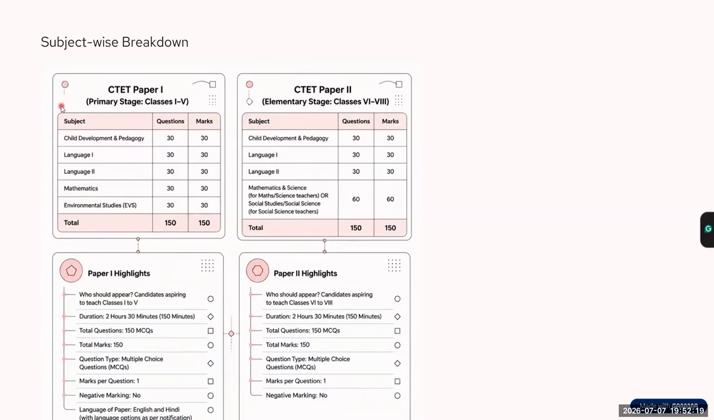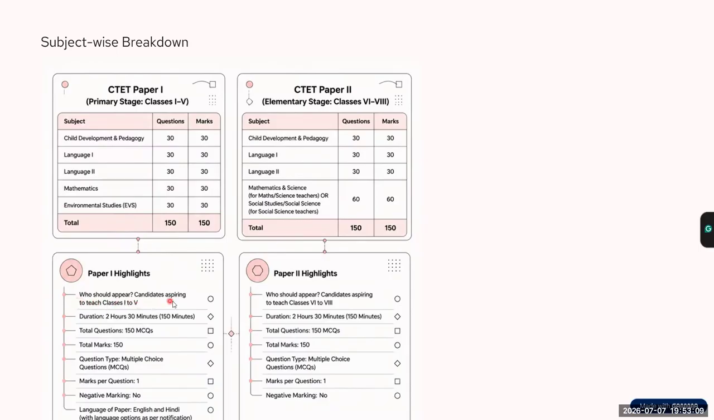Now, this is the subject-wise breakdown and the highlights of paper one and paper two. Let's understand the difference between paper one and paper two. So, let's understand the subject-wise breakdown of paper 1 and paper 2, and also understand the difference between paper 1 and paper 2.